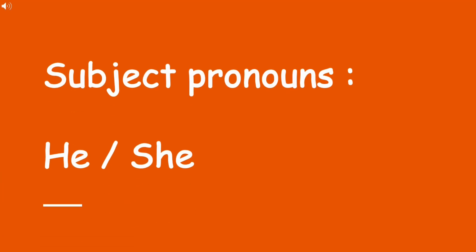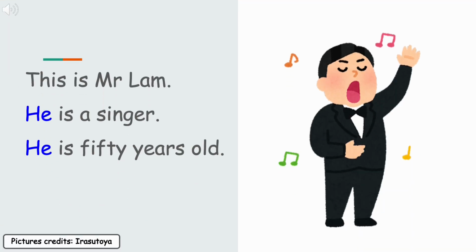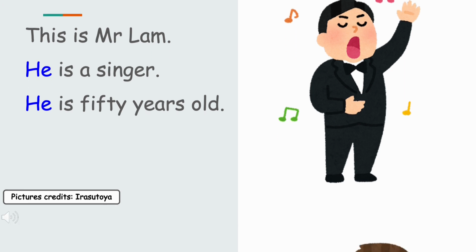He or she. This is Mr. Lamb. He is a singer. He is 50 years old.